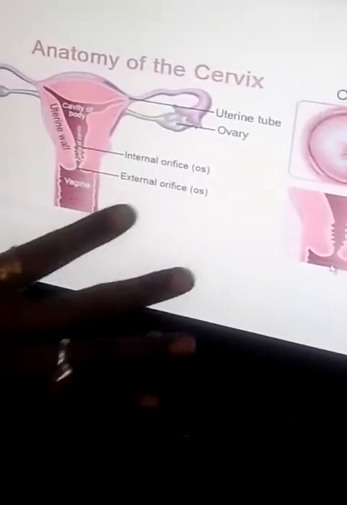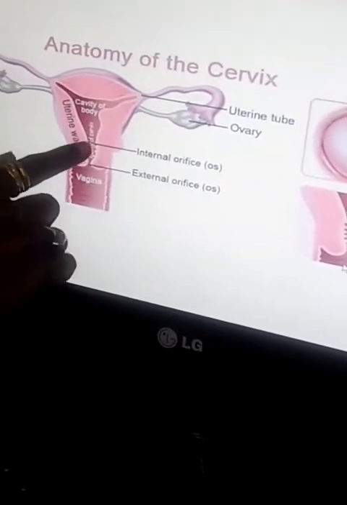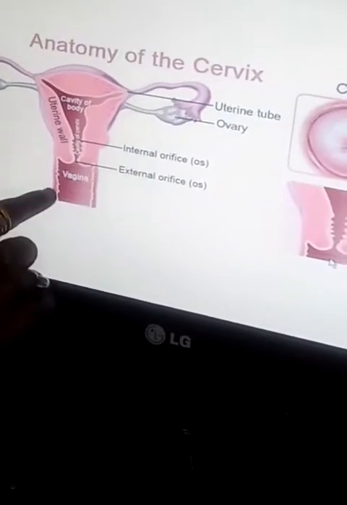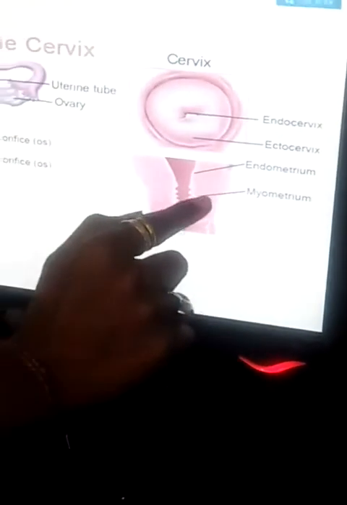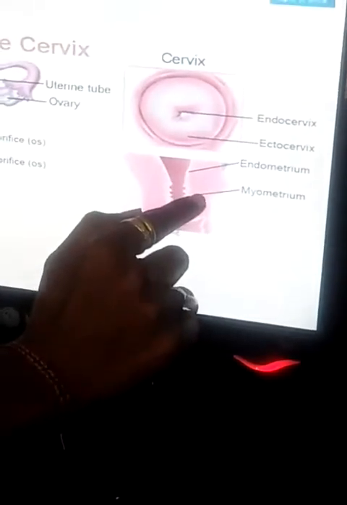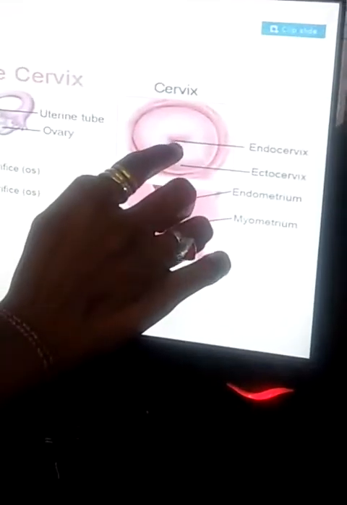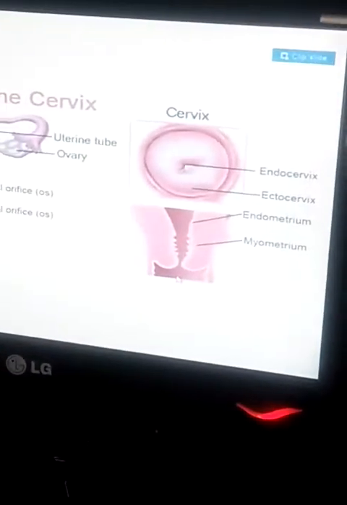For this, what we have to understand is the normal anatomy of the cervix. If we see in this, the cervix consists of the internal orifice, external orifice, then vagina. In the cervix, this is the endocervix, this is the ectocervix. Endo means something inside. Whatever is in between, this is endometrium, myometrium, and from the cervix point of view, this is endocervix, this is ectocervix. That is what we see in this diagram.